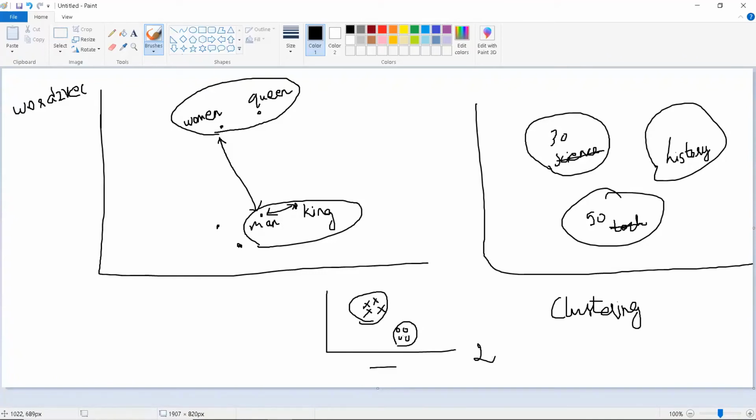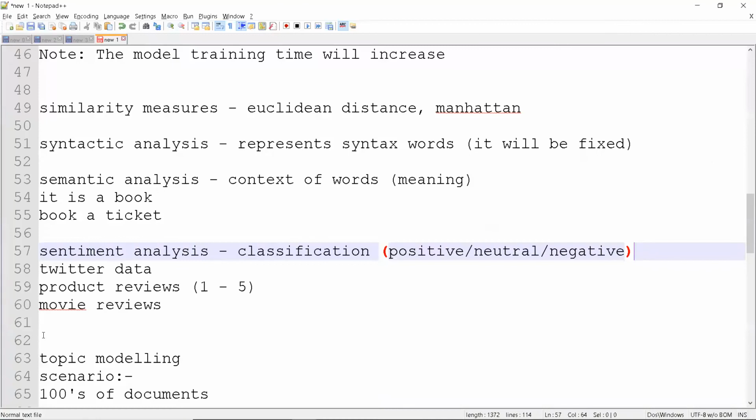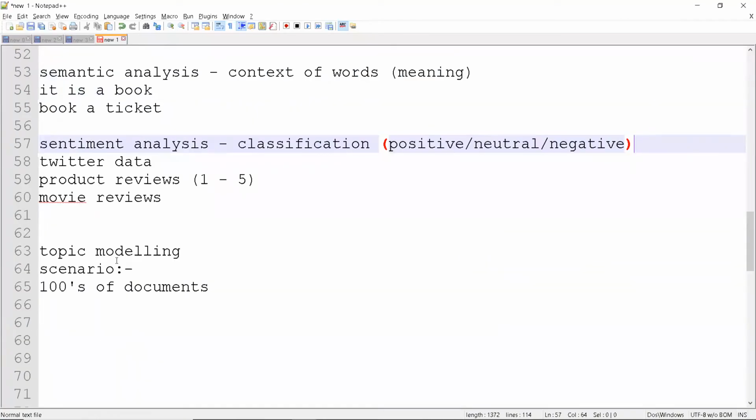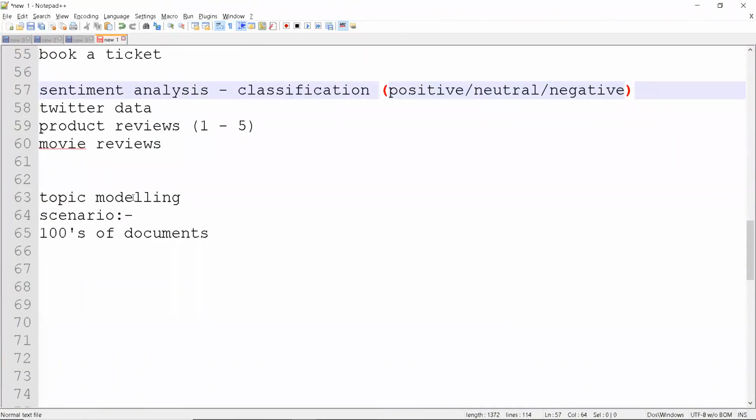If you open one document in here and it says tech, okay, you can consider this whole cluster as tech. So all the documents related to this are tech documents. You can also extract some topics on top of that, based on the frequency of words.